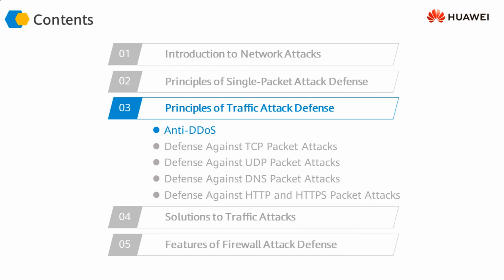In this video, we are going to look at different types of defense mechanisms for attacks which are targeting different protocols. First, let's take a look at different common defense technologies or defense mechanisms which can be implemented.